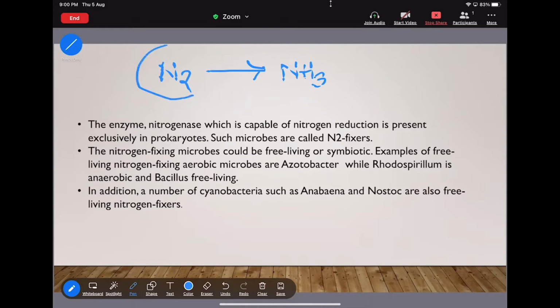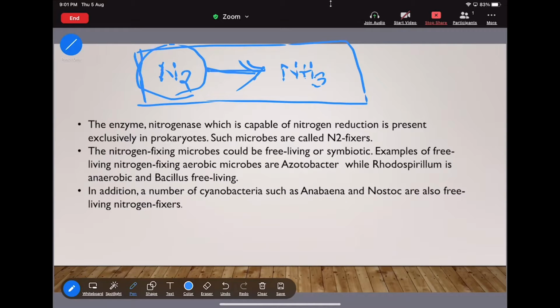Here, this is the atmospheric N2. It's going to convert into ammonia. That process is nothing but nitrogen fixation. If this process occurs with the help of a biological agent, then this process is known as